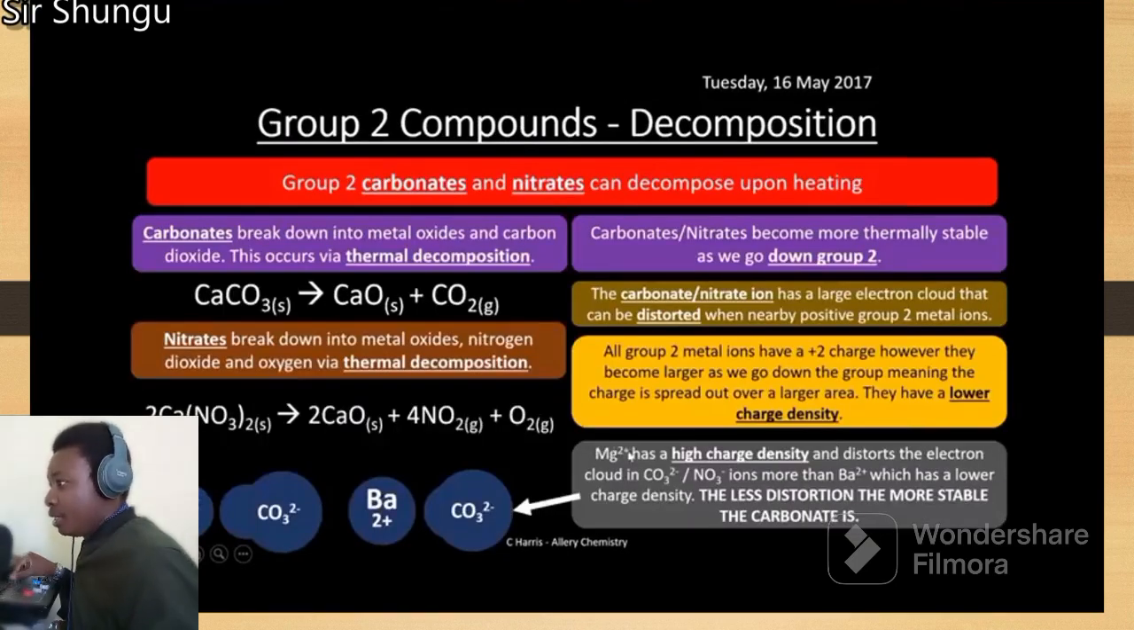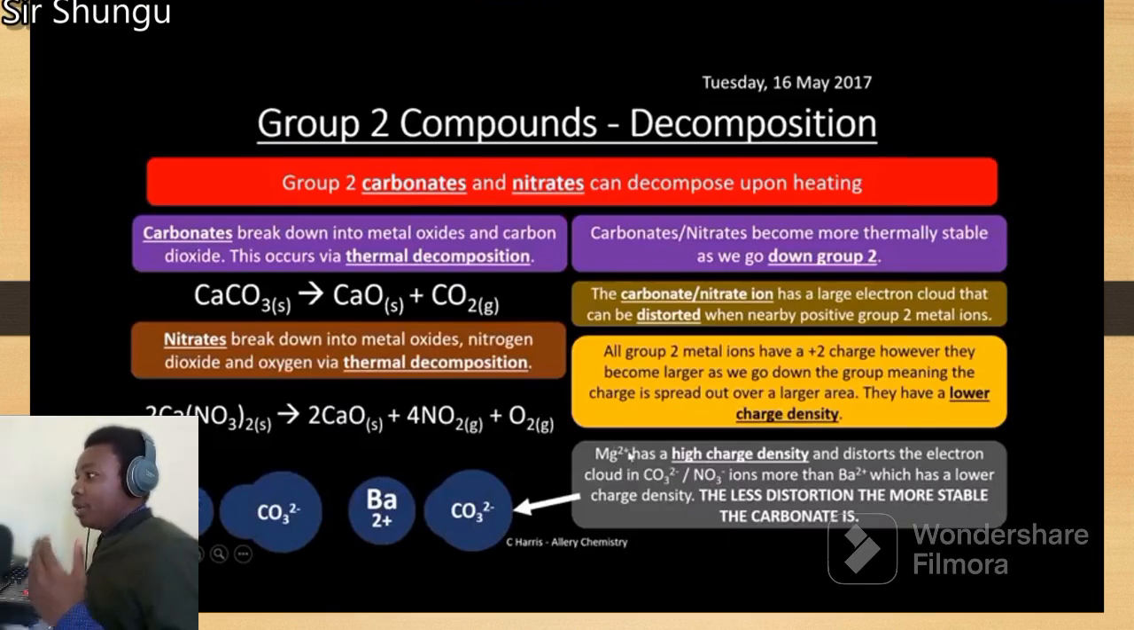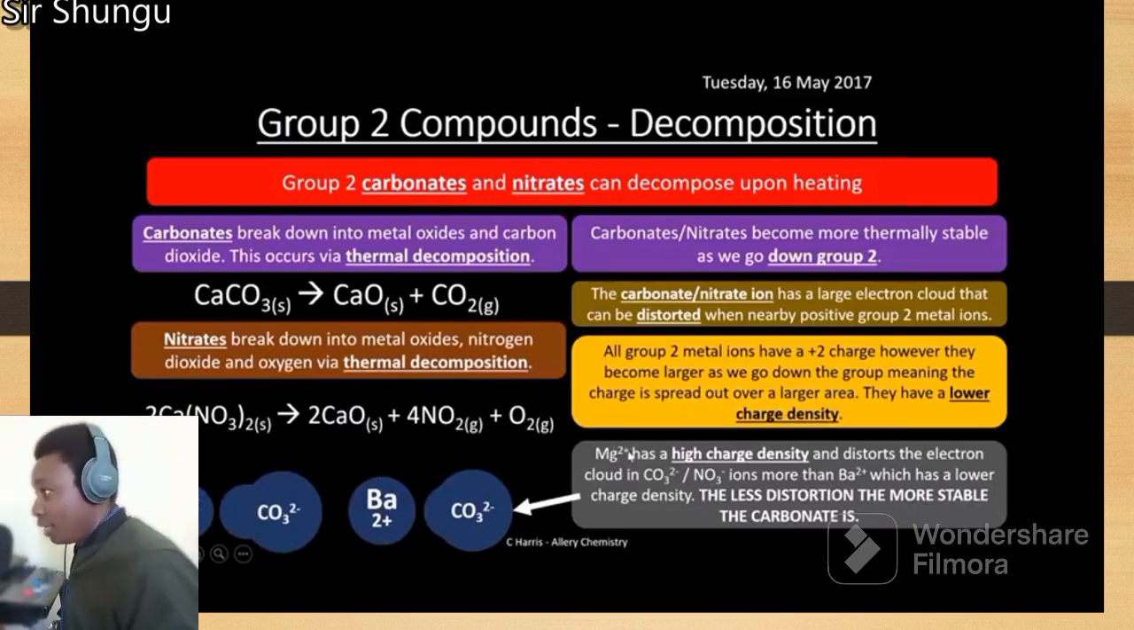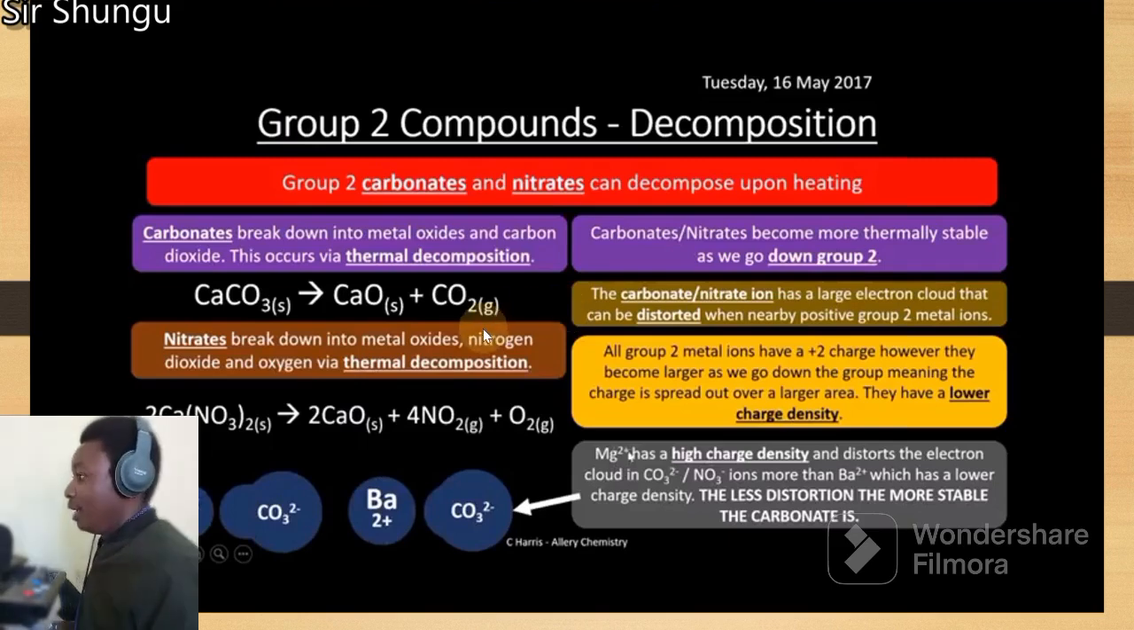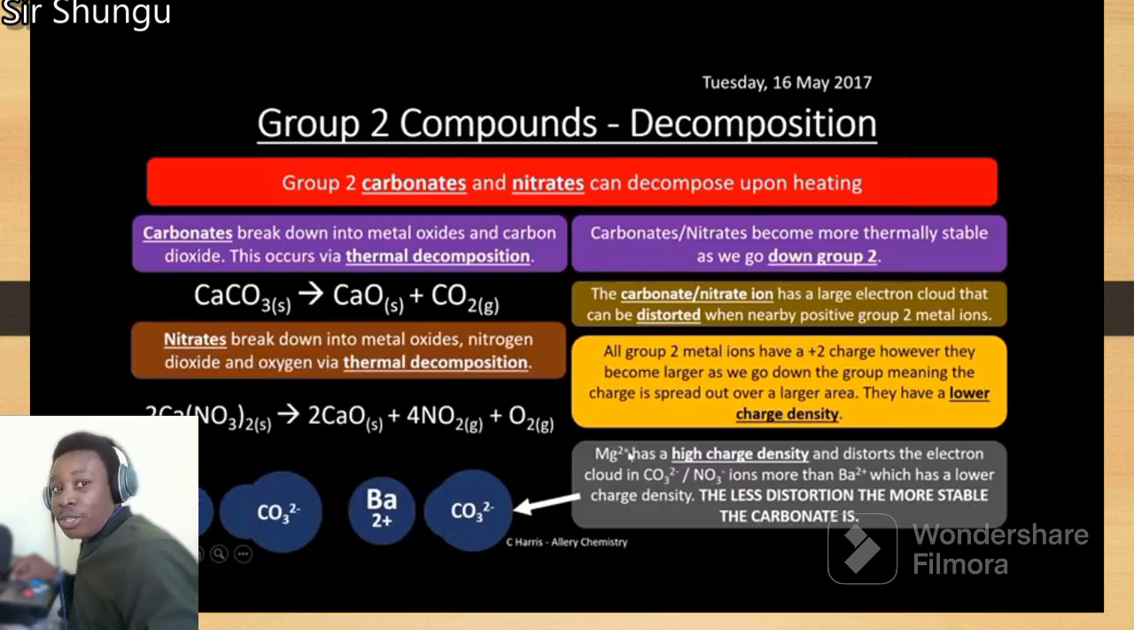Okay, this is another important aspect, decomposition. I'll end with this one and I'll continue in the next video. What happens when you have carbonates and nitrates of group 2 metals? They decompose upon heating. For the carbonates you get the metal oxide and carbon dioxide gas, and for the nitrates you get the metal oxide, nitrogen dioxide gas, which is brown, and oxygen. We'll look at what causes differences in thermal stability for these elements. So enjoy your study. I'll meet you in the next video.